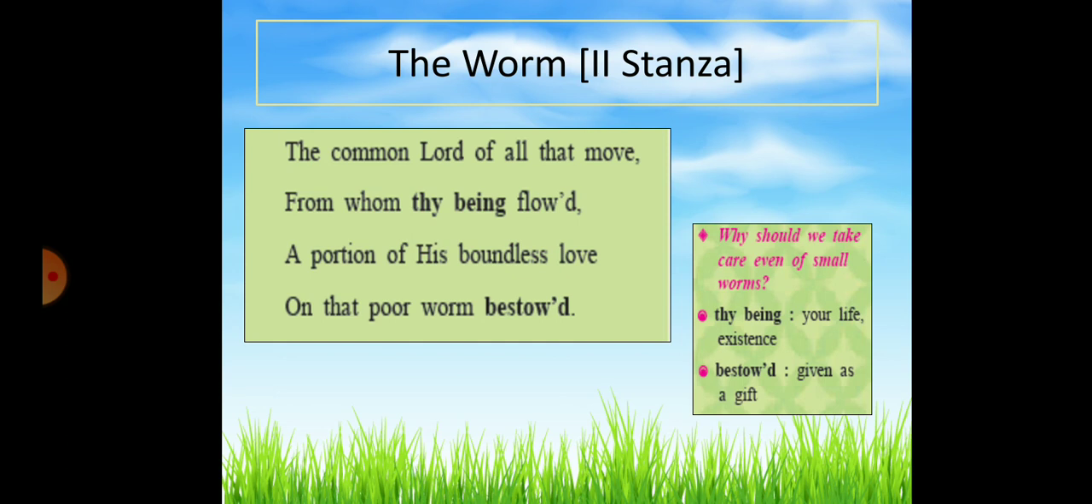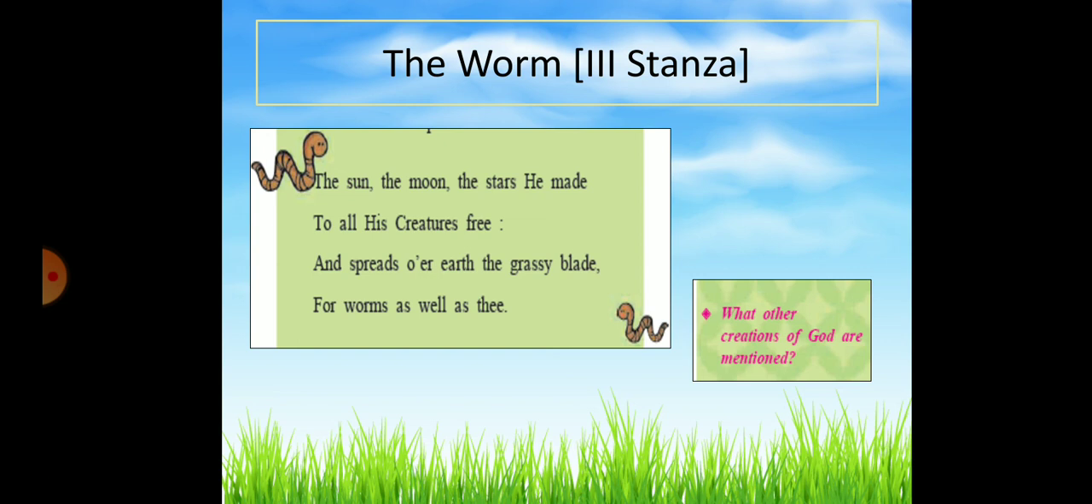Come on, let us move on to the third stanza. The sun, the moon, the stars he made, to all his creatures free, and spreads over earth the grassy blade for worms as well as thee.